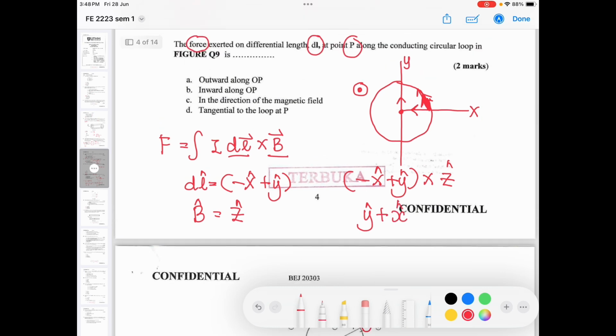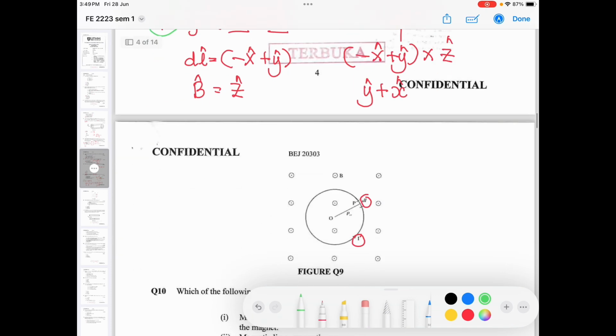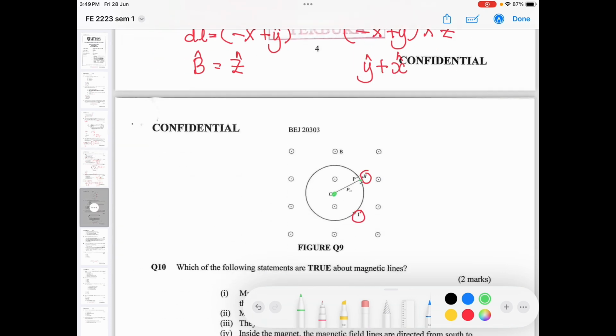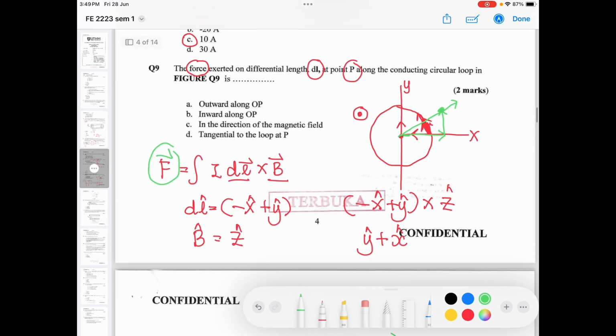So where are the positive y and positive x? Positive x will be this direction, plus the positive y. So this one will be the direction of your force. Now see which option describes this direction. Outward along OP. OP is here, O and P. Outward along OP, which is the same as this. So the answer is this one.